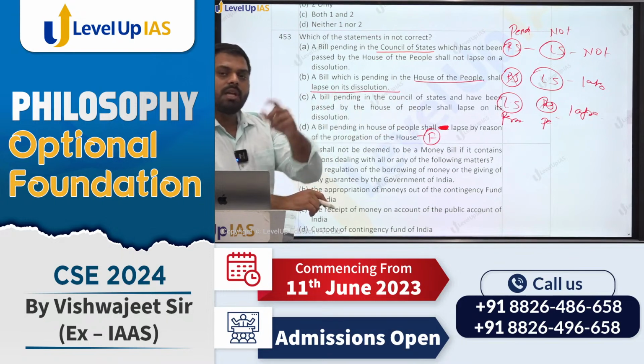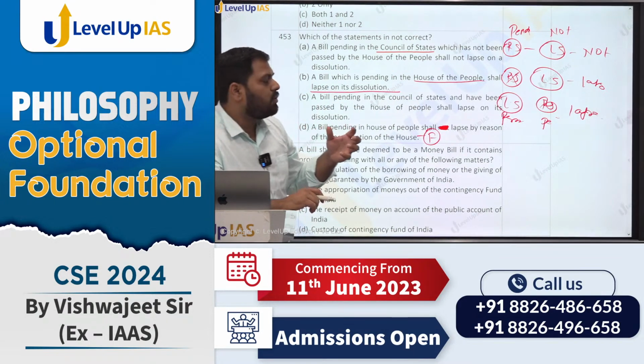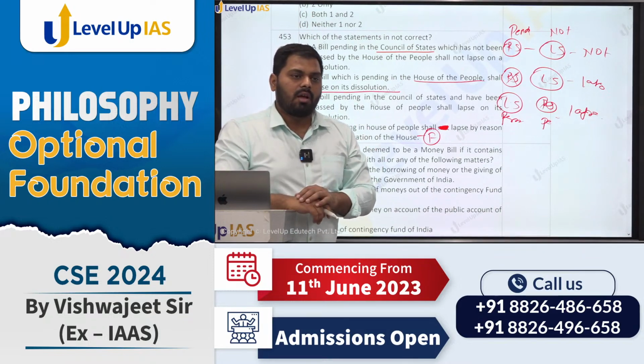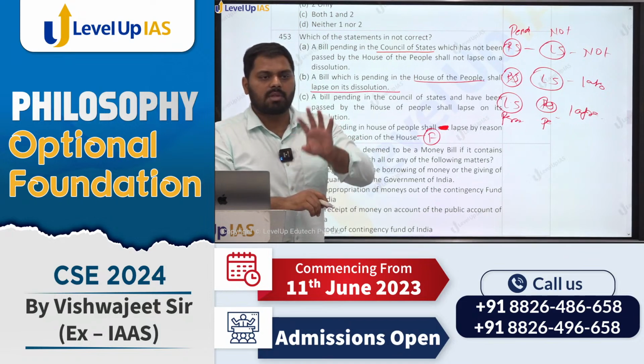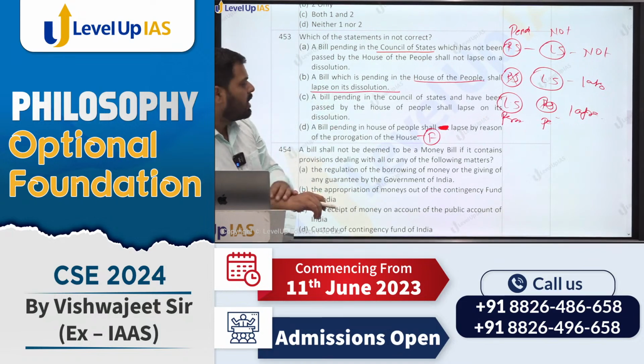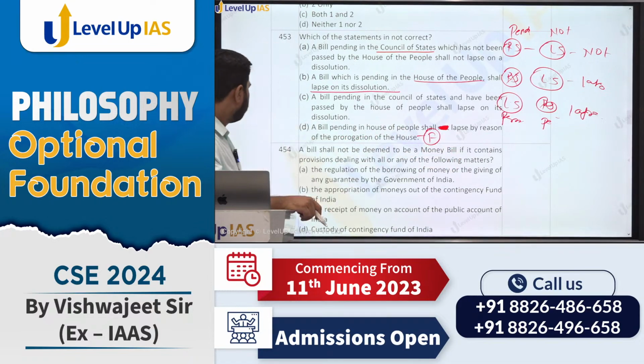However, the motions shall cease, motions expire. Like if there is a motion for removal of judges and the house is prorogued, the session ends, then that motion shall lapse. Again, you will have to start the fresh proceedings. Prorogation of the house has no effect on a bill, right?